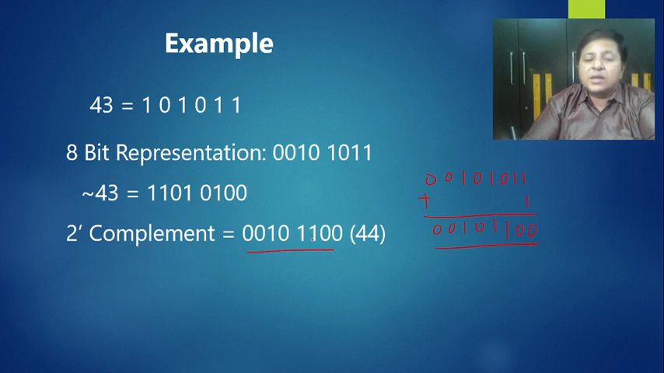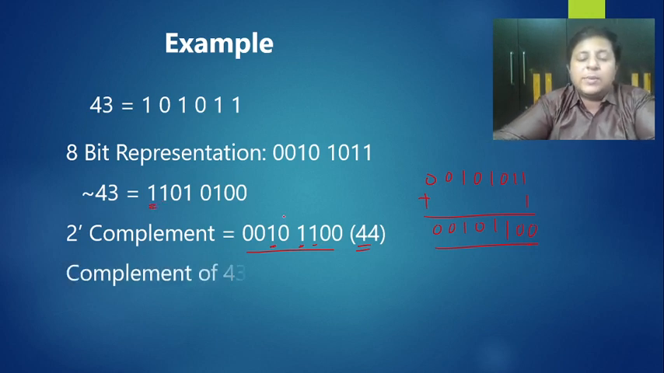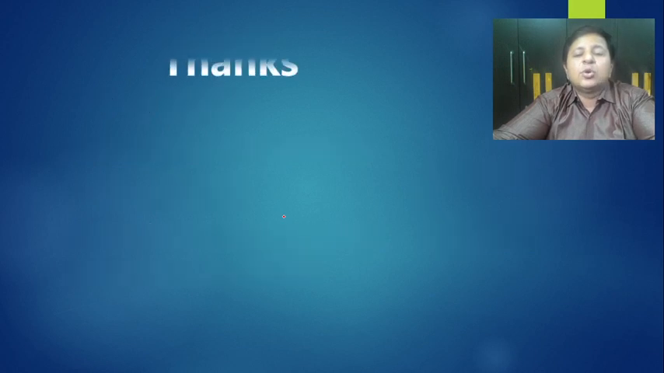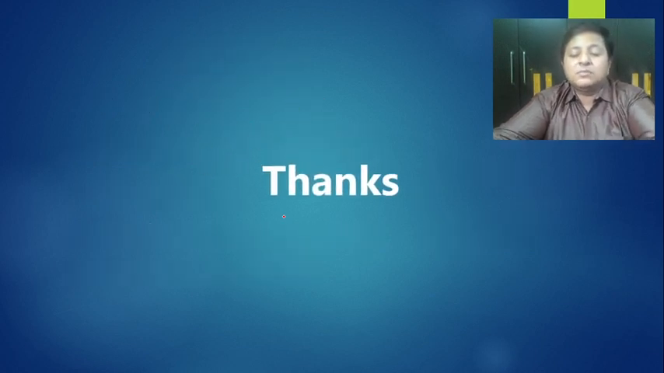And you can see it is 32 plus 8, 40 plus 1, 44. And the sign bit was 1, so it is minus 44. So complement of 43 is minus 44. Clear? Okay.